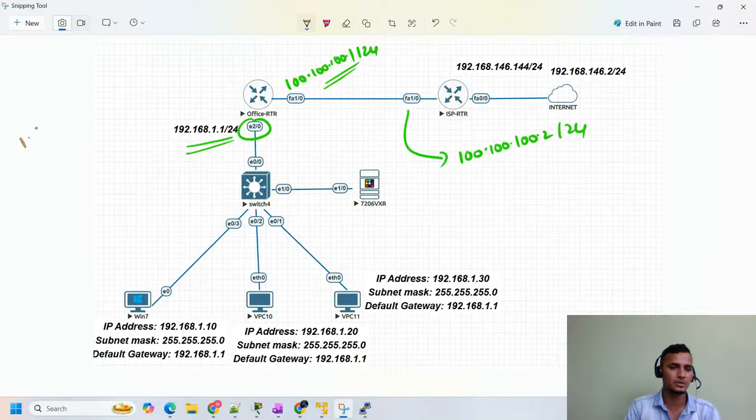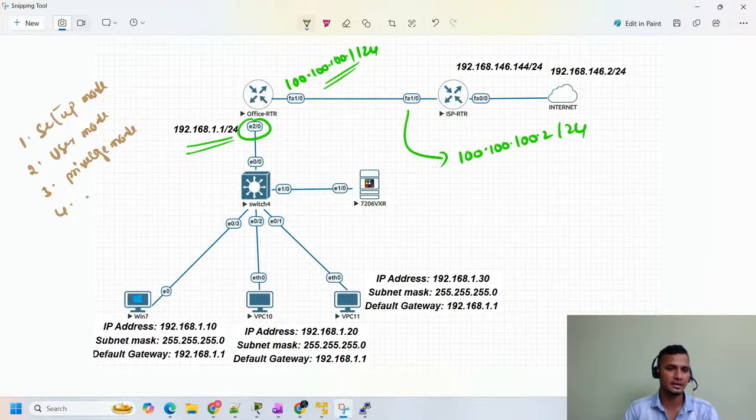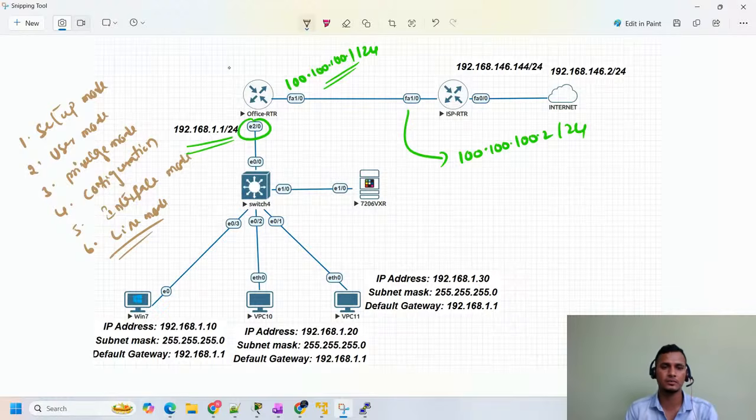We know that the first mode is setup mode. The second mode is user mode. The third mode is privilege mode. The fourth mode is configuration mode, or you can say global configuration mode. The fifth mode is interface mode. The sixth mode is line mode, guys. Every router, generally any OEM, and here we are discussing Cisco.